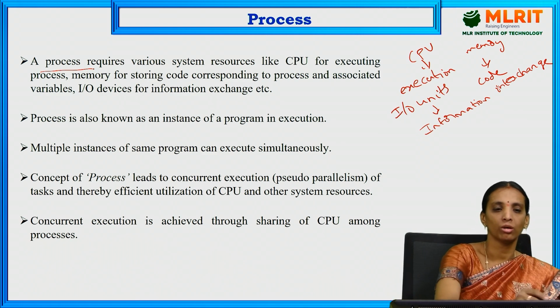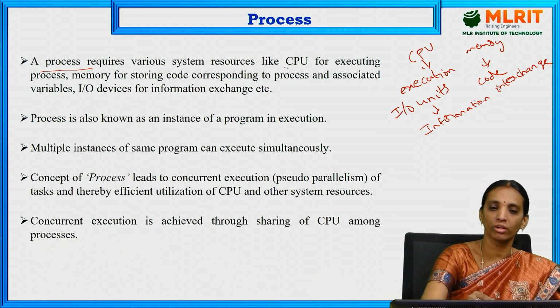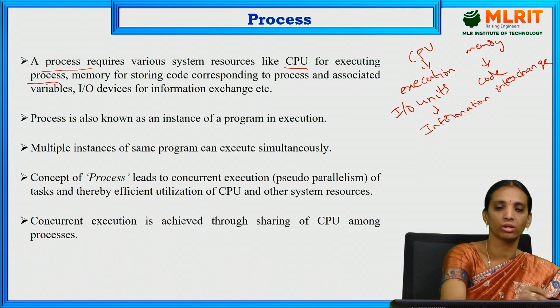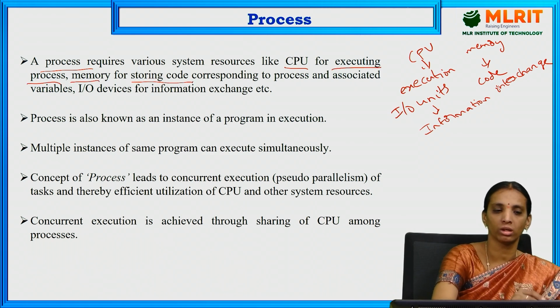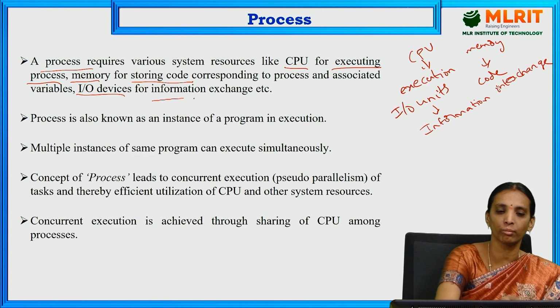So this is the process. A process requires CPU for executing the process, memory for storing the code, and IO devices for information interchange.